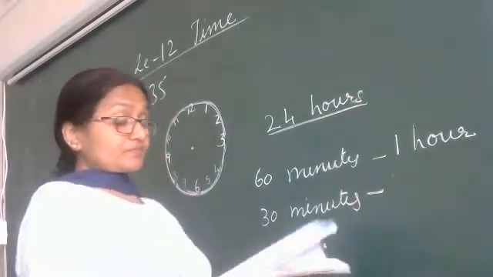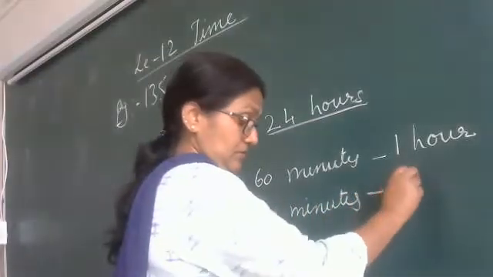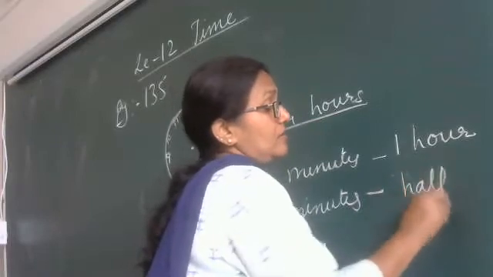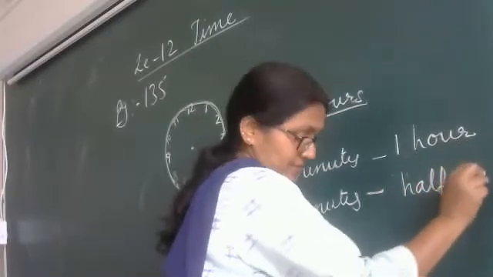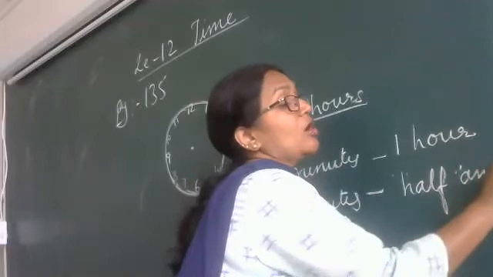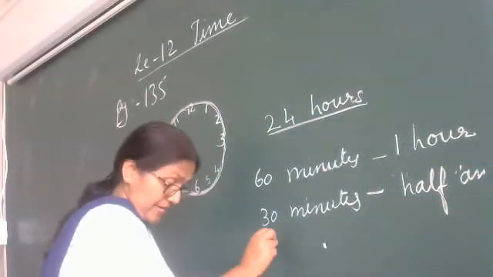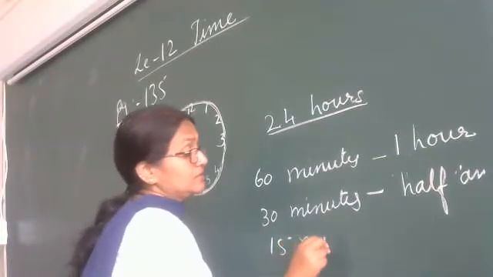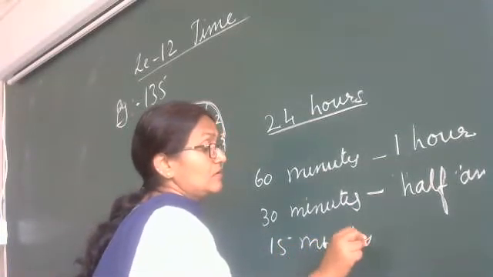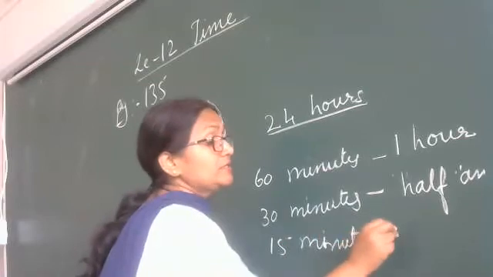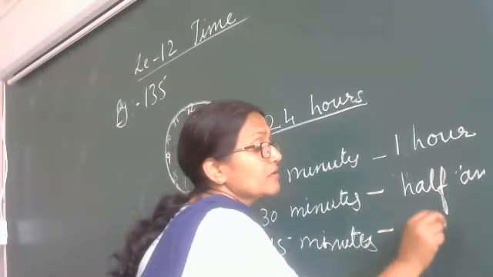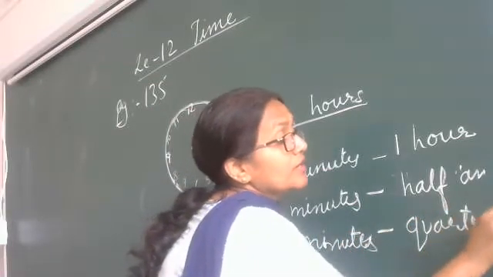How much? That is half. First we will learn. I'll just write it, then I will teach you how it is. Half an hour becomes, then quarter hour, when that is 15 minutes. 15 minutes makes a quarter hour. Okay?